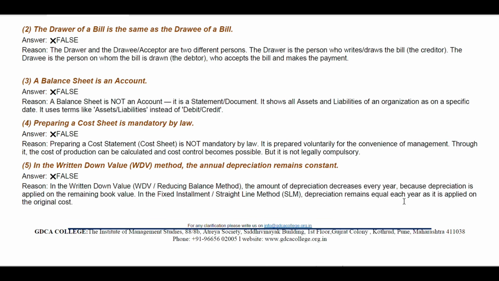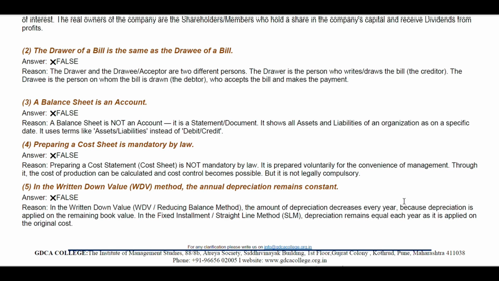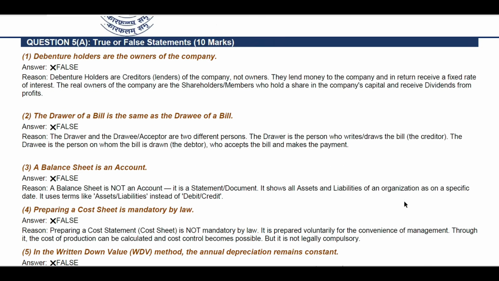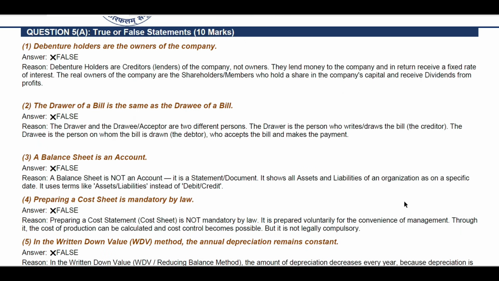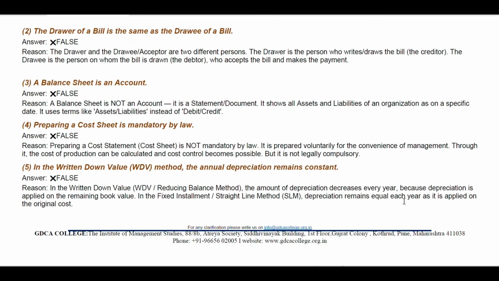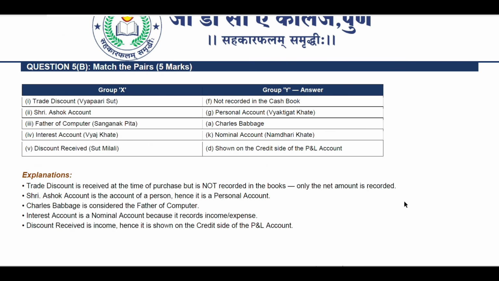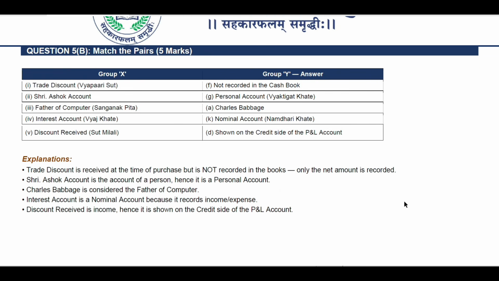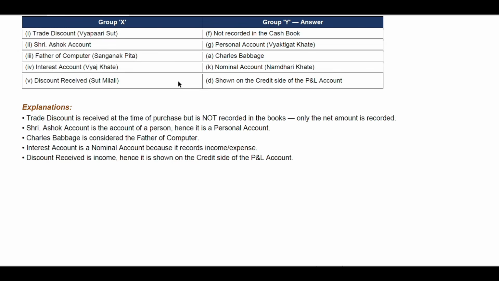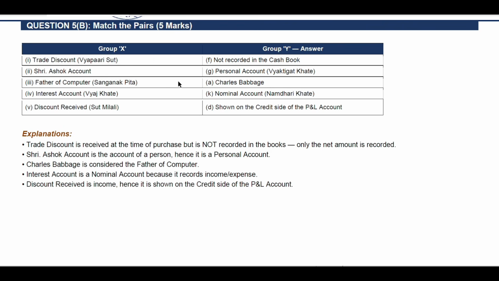So these are the 5 questions for the true or false, and each question carries 2 marks, and the entire question is of 10 marks actually. Question 5B, match the pair, carries 5 marks. Actually, you can write all the questions, whether it is correct or not, but make sure you write correct answers. Group X, Group Y are the answers.